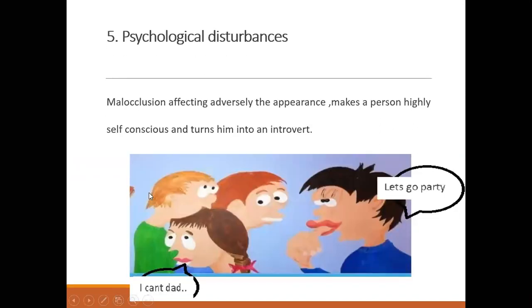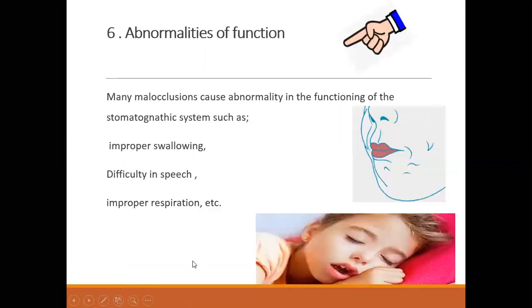Then psychological disturbance, we have talked about it, bad aesthetics give psychological trauma. Bad aesthetics do not allow the patient to move out, to go into society. As I told you, the patients are more introverted, and the patient is very conscious that I look bad, I look ugly. So that will give a lot of psychological disturbance, not only to the child, but his behavior may ultimately affect the family. So again, this is due to malocclusion.